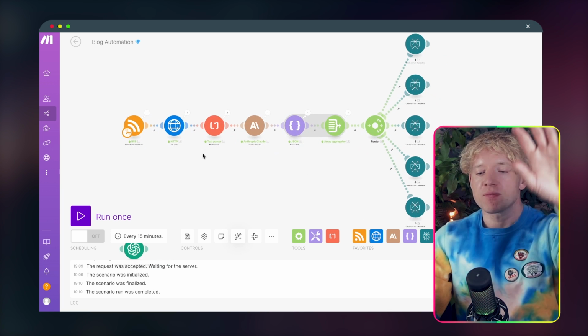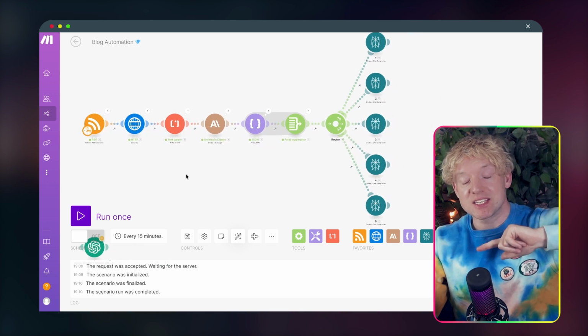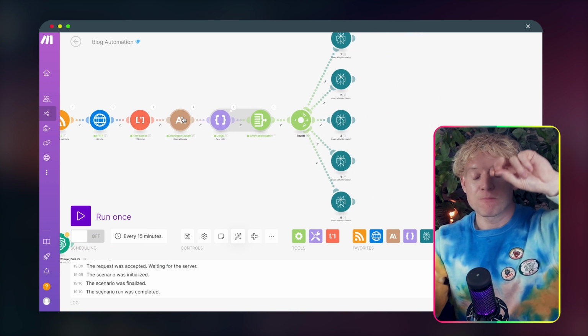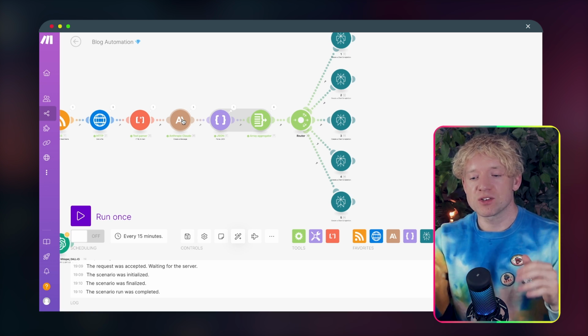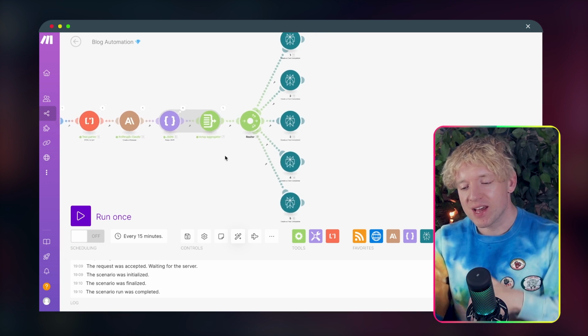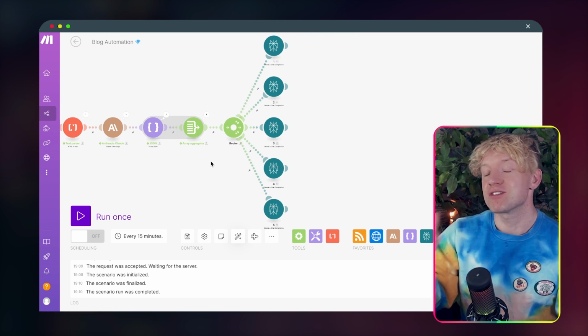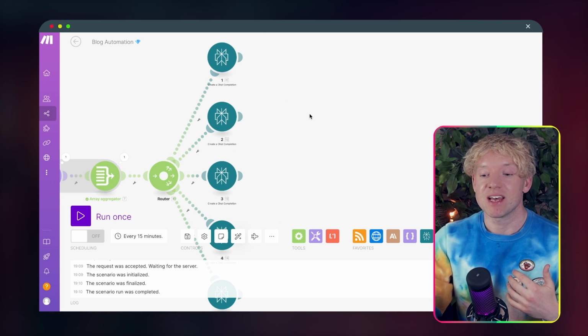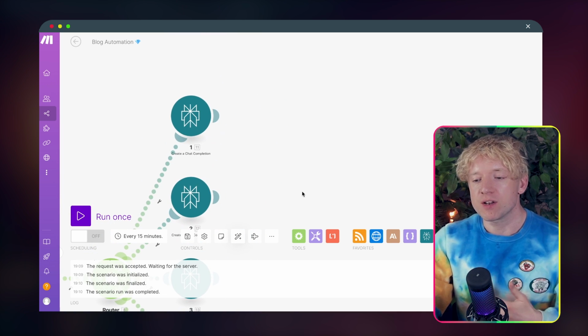Sweet, so now we're grabbing the article automatically, we're getting HTTP to text, we're passing over text, we're getting a full 5 splintered article, then we're going to have a JSON, the array aggregator, and then it's going to fire off to our 5 different research agents. And then this bit, guys, is essentially where you decide all the agents you want to add.